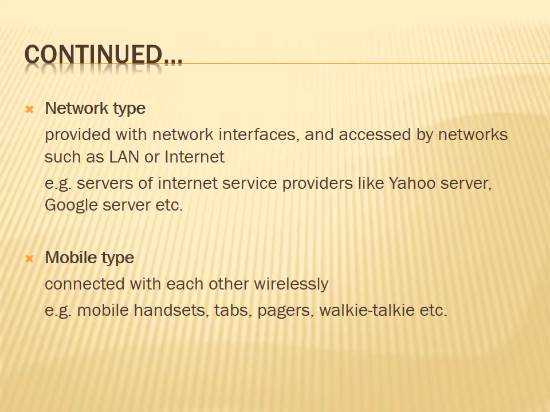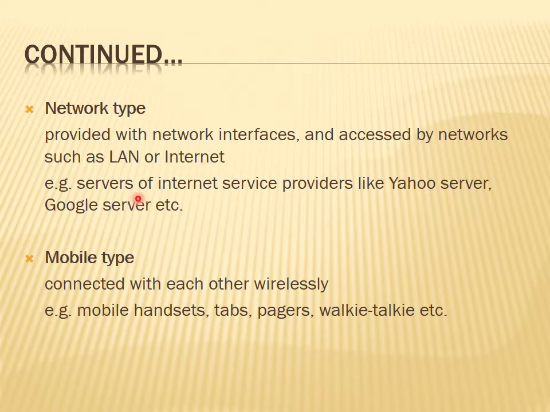Okay, like this. In the case of the third system, the network type of system, these embedded systems are connected with each other through the network. All the activities are accessed by the network only. For example, a LAN or the internet, an entire network as such.